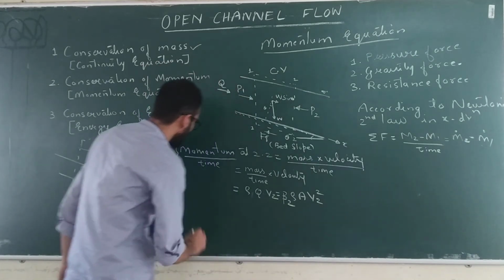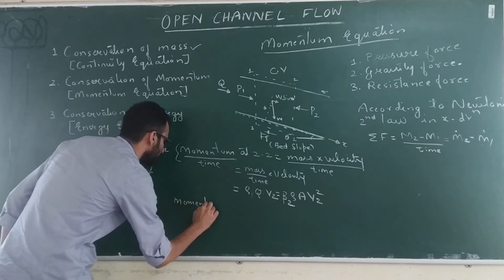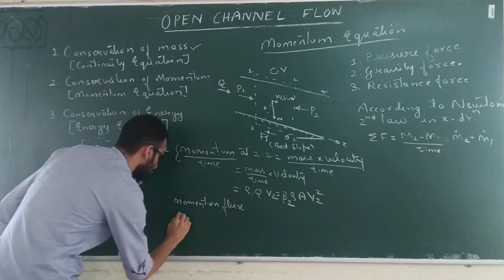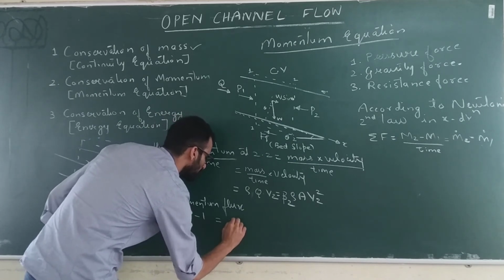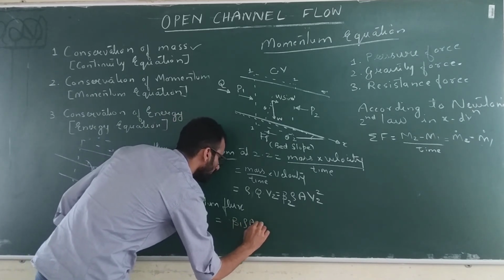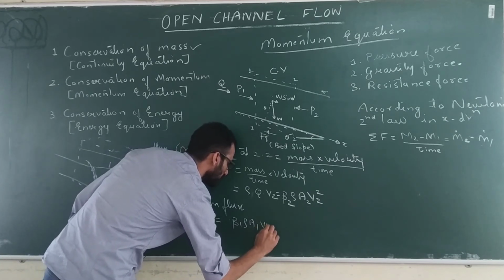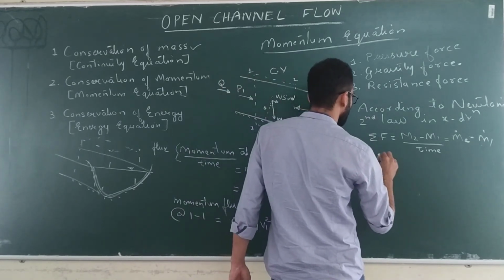Similarly, momentum flux through surface 1 will be beta 1 rho A1 V1 square.